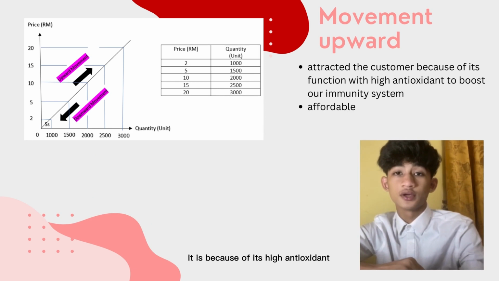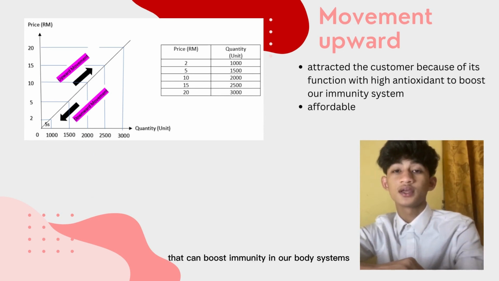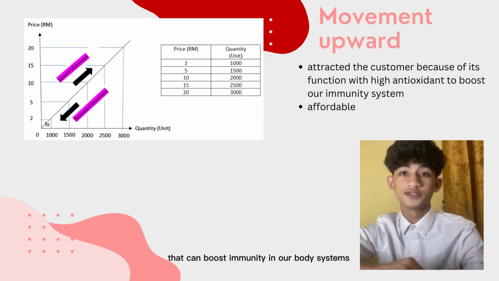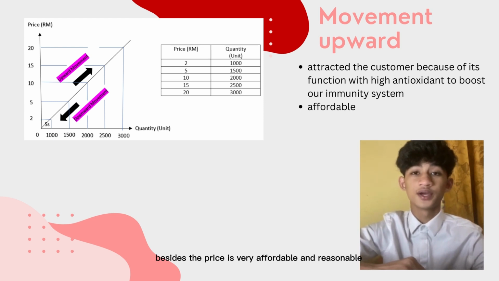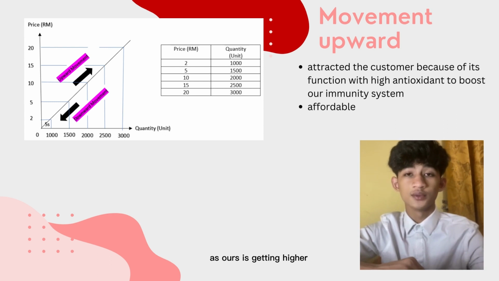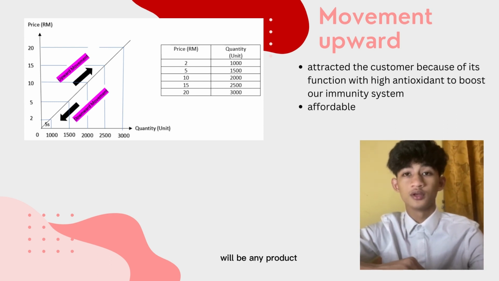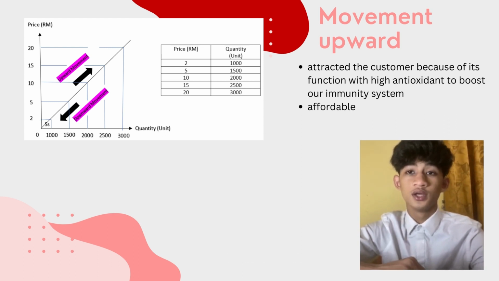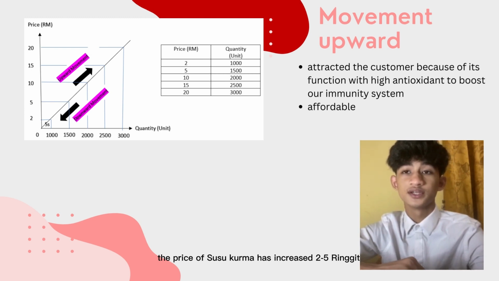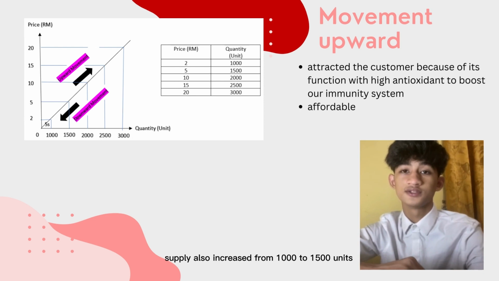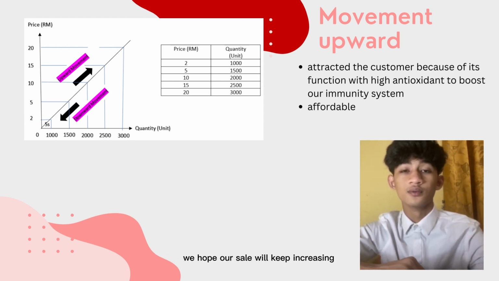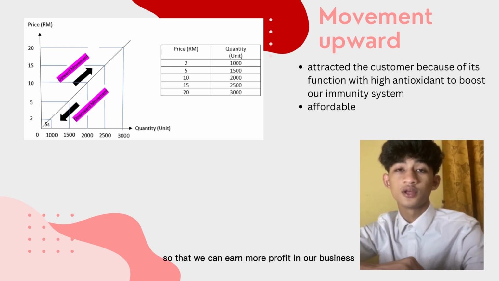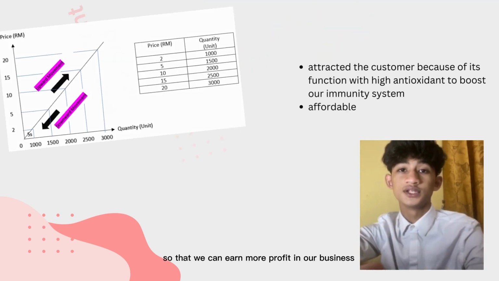For the determinant of supply, Farm Fresh has attracted customers from all around the world. It is because of its high antioxidants that can boost immunity in our body systems. Besides, the price is very affordable and reasonable for our customers. As our sales got higher, we made a new product, which is susu kurma. The price of susu kurma has increased from 2 to 5 ringgit and the quantity supplied also increased from 1,000 to 1,500 units. We hope our sales will keep increasing so that we can earn more profit in our business.